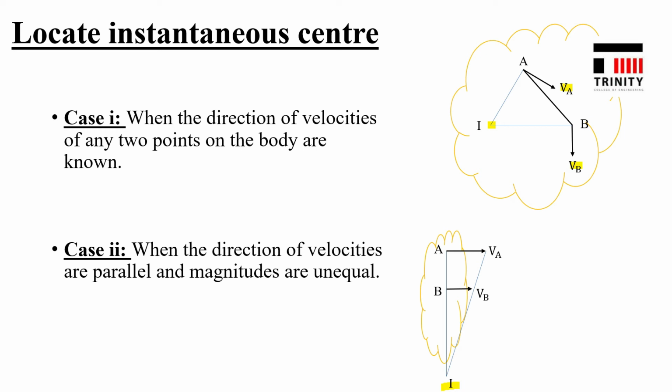Similarly, if the velocities are parallel but in opposite directions, see this figure. In this case also, you need to draw a line connecting the heads of the velocities and a line connecting the tails of the velocities. The intersection point of these two lines will give you the instantaneous center.